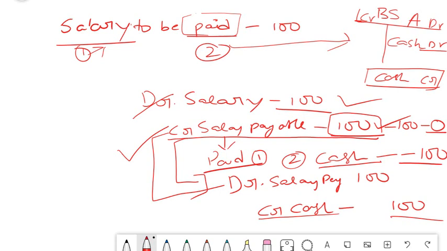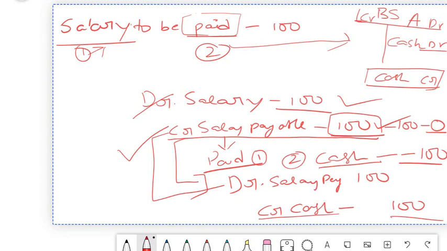If not, I will explain it once again, friends, so that it becomes clear to you. This is the basic, or the foundation, friends. So please pay much attention to it, because if you are clear on this concept, then everything gets clear to you. I know this is a difficult bit for those who are from a non-accounting background, but this is one of the easiest concepts which you can understand, and I am just trying to make it as simple as possible. So I will once again recap this, friends, because this is important for you to learn.